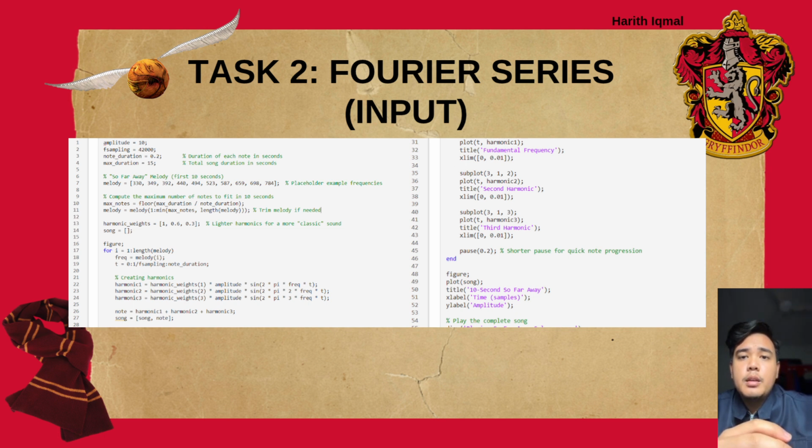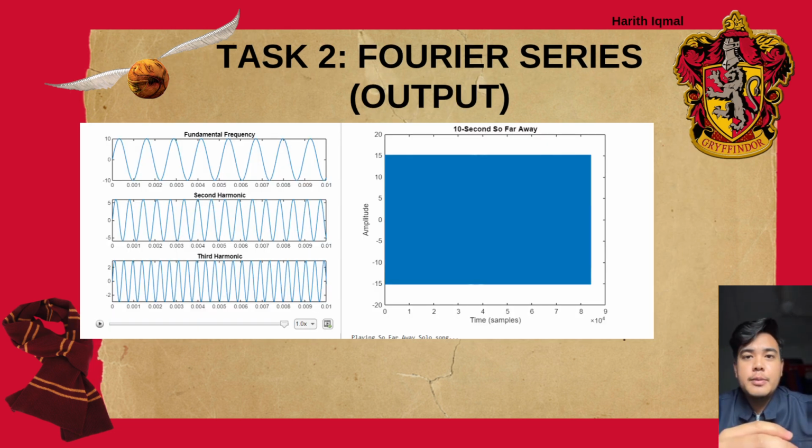As notes play, we visualize the harmonic component in a separate plot for analysis. Finally, the complete song is plotted and played using the sound function. This plot represents the harmonic component and the combined waveform of Sofea's melody generated by the code.